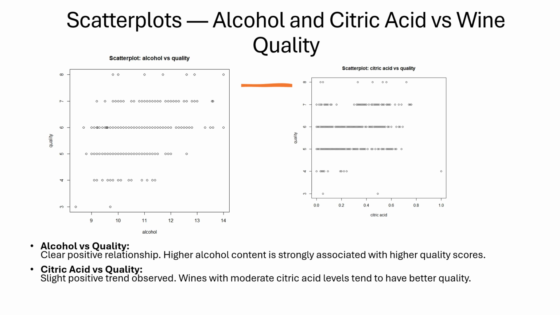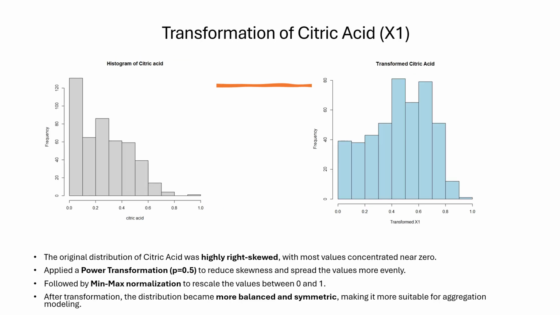The scatter plots show two positive trends. Higher alcohol content is clearly linked to higher wine quality. Citric acid also shows a slight positive trend with moderate levels associated with better quality wines. The original distribution of citric acid was highly right skewed, with values clustered near zero. A power transformation with p equals 0.5 was applied to reduce the skewness. After min-max normalization, the distribution became more balanced and symmetric, making it more suitable for aggregation modeling.